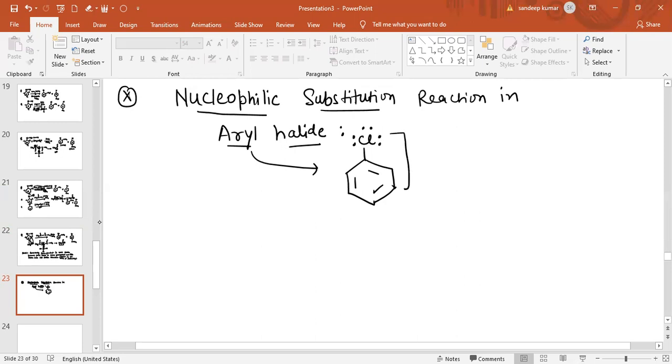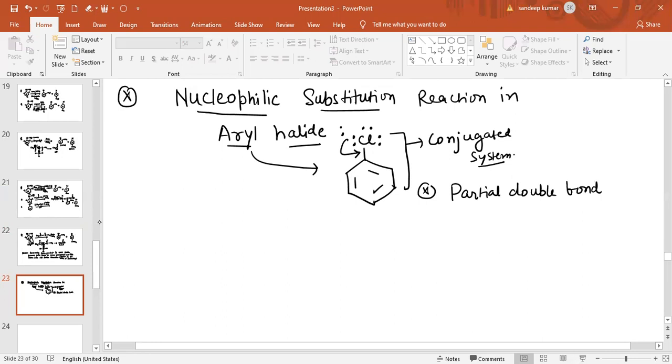As this is basically a conjugated system, when this electron pair is donated, partial double bond character develops between the carbon atom and the chlorine atom.